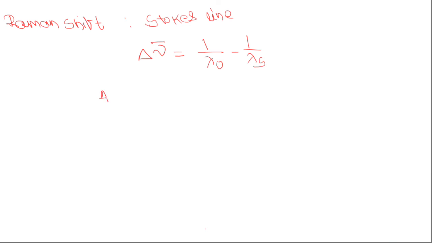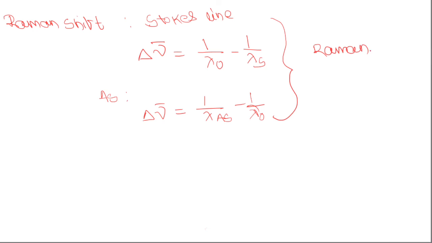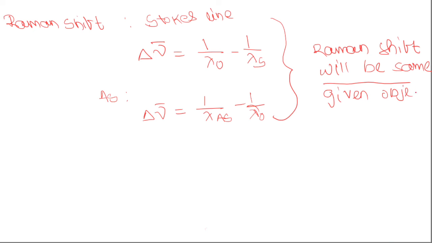And for anti-Stokes lines, the shift will be 1 by lambda as minus 1 by lambda naught, that is the incident light wavelength. And you should remember, for a given object, the Raman shift will be the same.